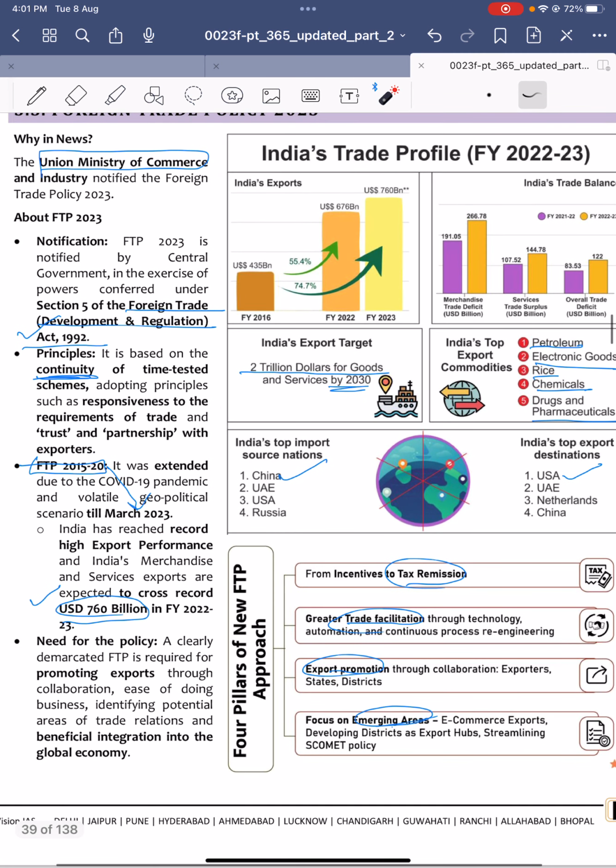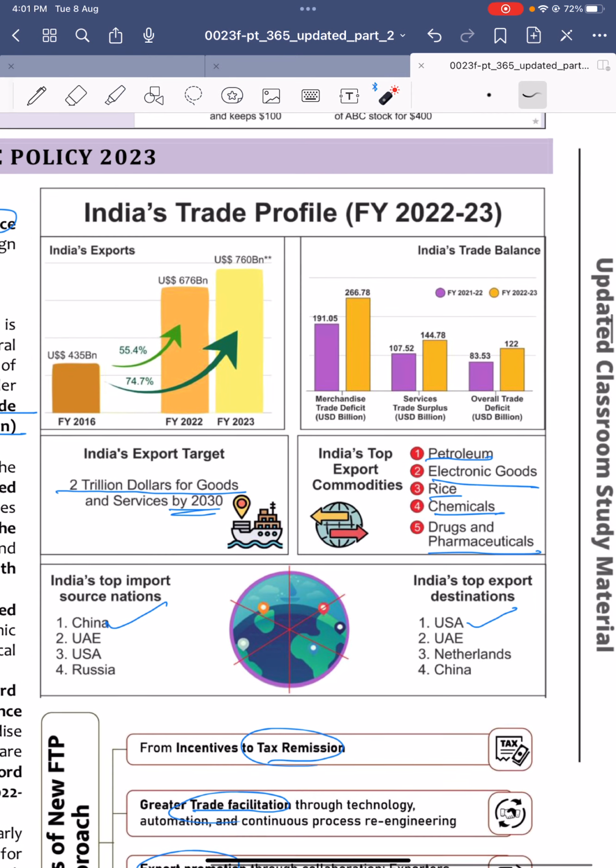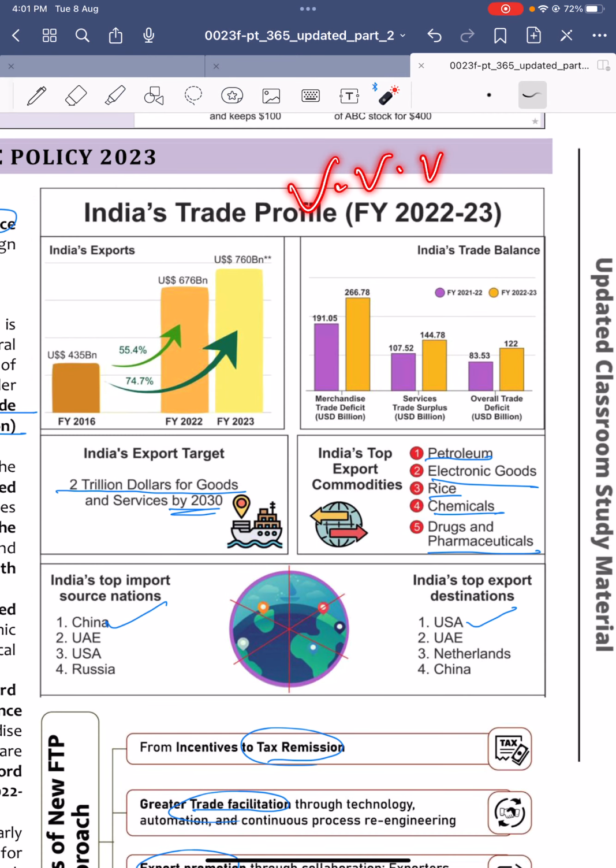Now, new foreign trade policy was also introduced. So let us look into this trade profile of India. It is very, very important. These can be asked as direct questions sometimes, and also even in the options, like you can eliminate. It can be asked like this.